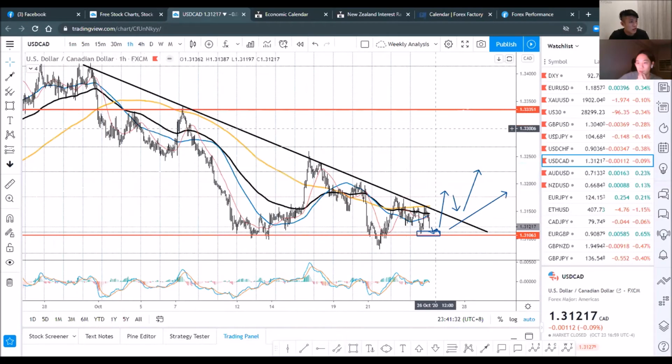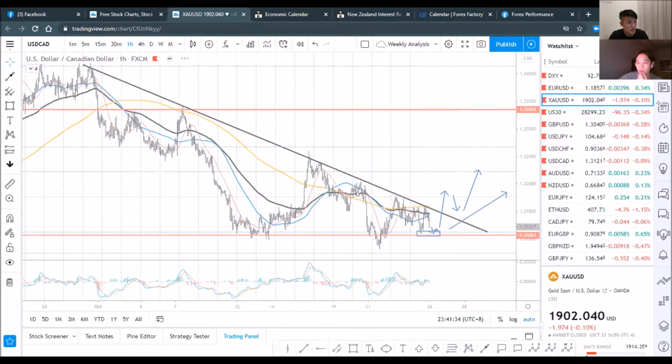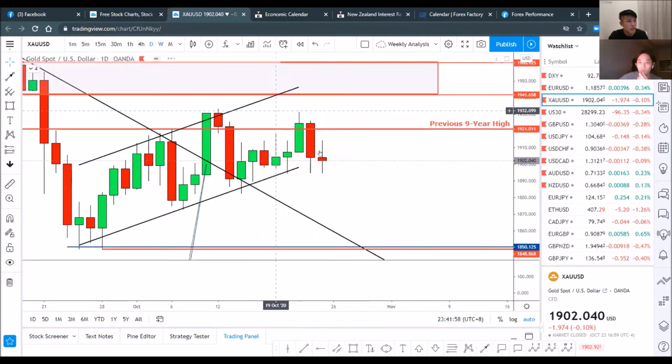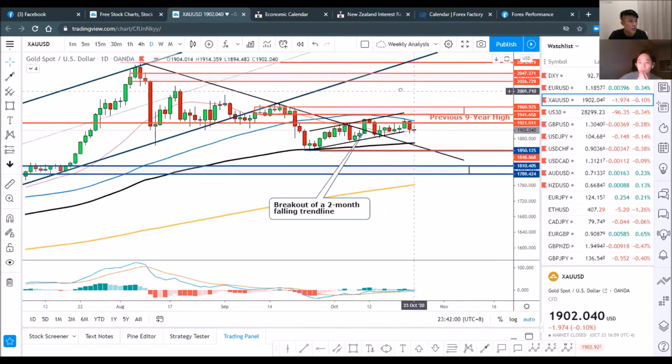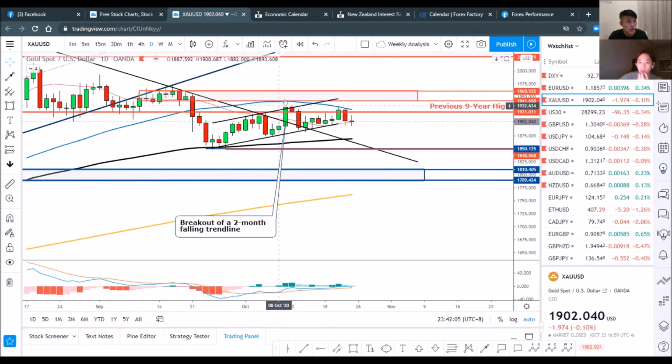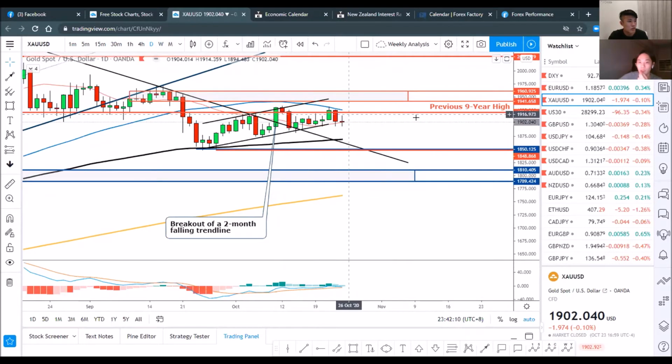All right, next, let's talk about the gold. Last week there wasn't really much change, in fact it came all the way back to the same opening price as the previous week. In the day charts, we do see that the gold climbed a little bit further within this rising channel. Then it found resistance at the top, at this resistance level, 1921, or somewhere at the previous high, 1930, I would say. And then it started to reverse and came down.